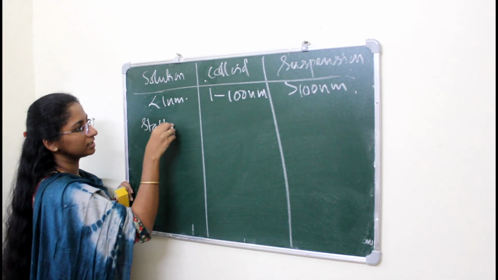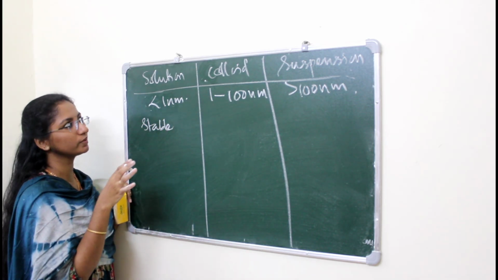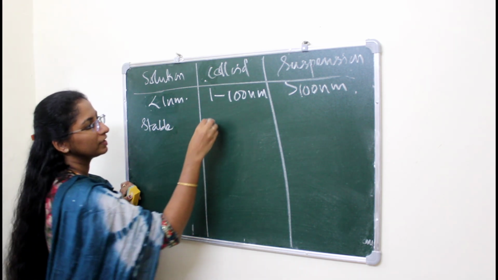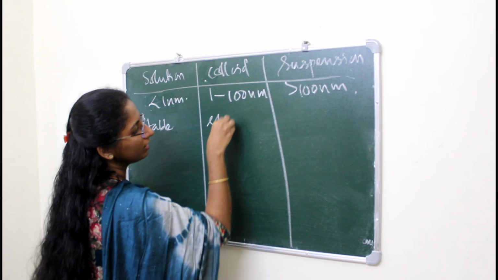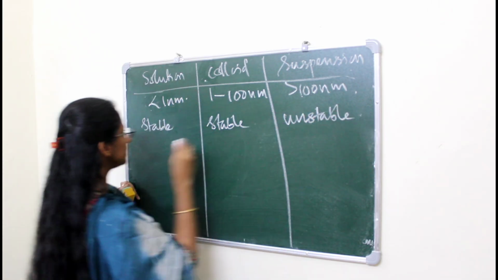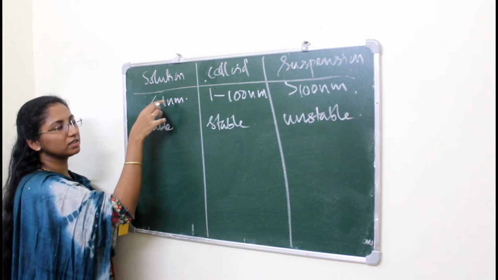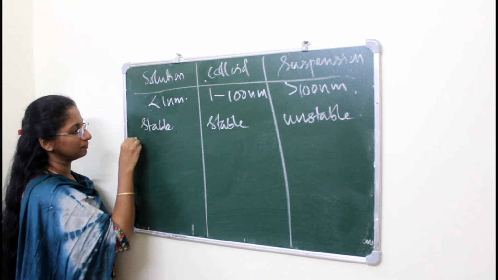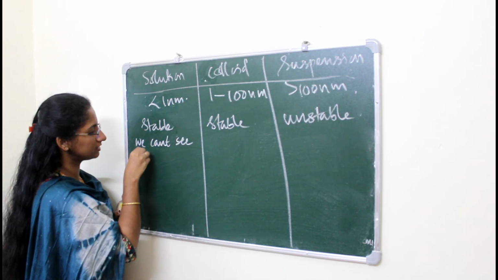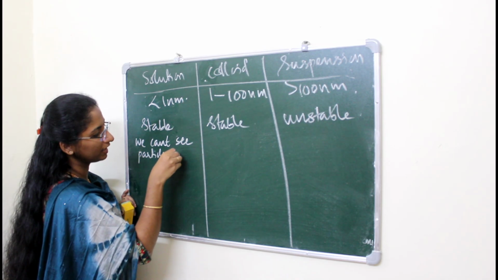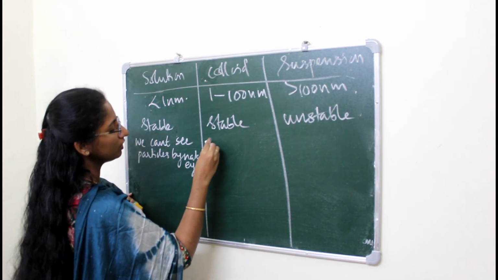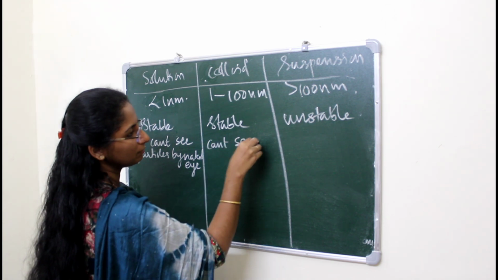We can't settle down the solute particles within the solution if we keep it undisturbed, so it's stable. Colloid is stable, and suspension is not stable, it is unstable. And we can't see the particles within the solution by naked eye. Here also we can't see particles by naked eye.